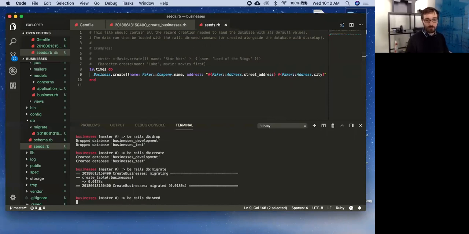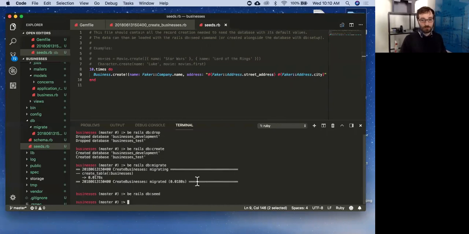Seed. Cool. So we've seeded our database. We can check this. Hopefully you've been using, or you have discovered at this point, the Rake console, which allows you to use Active Record to query the database. It will load everything in and allow you to work through your app, interact with your app through the command line.